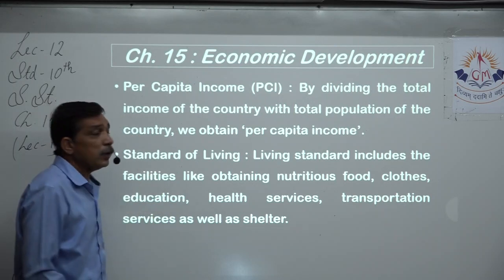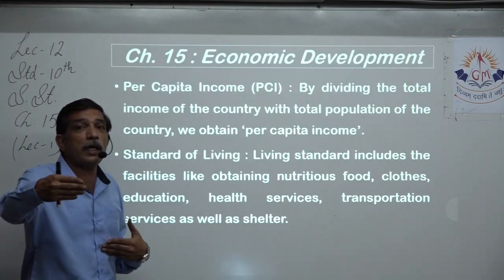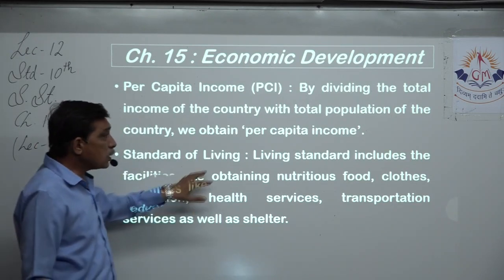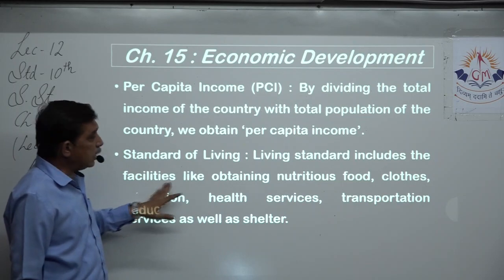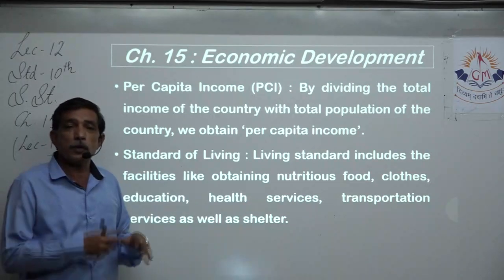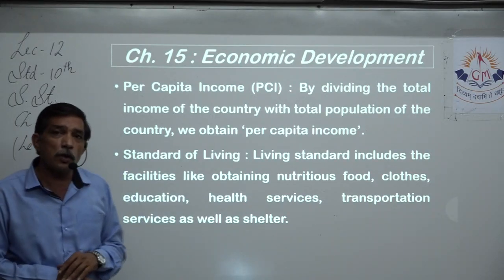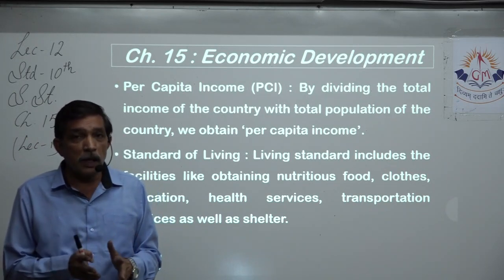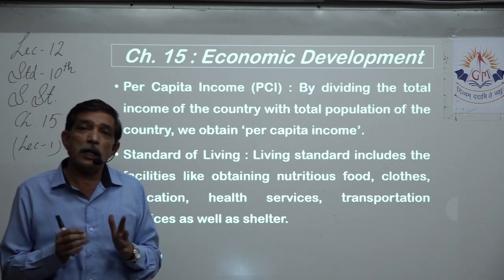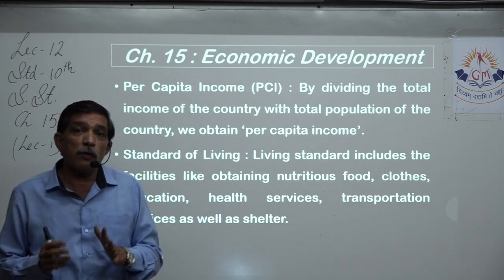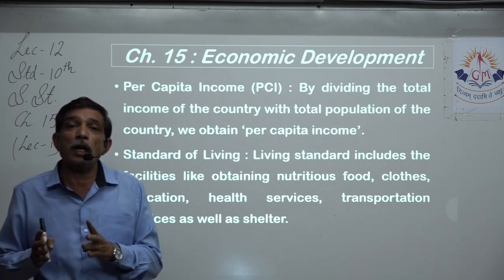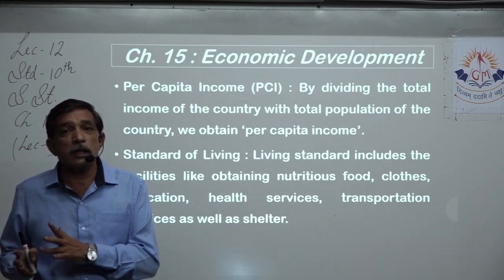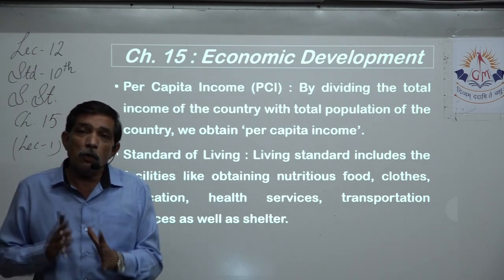So that is standard of living. It shows that the standard of living of India has improved a lot, because the government can give facilities like obtaining nutritious food. We will be learning in the later chapters also that the government has set up the Public Distribution System, that is the PDS system, and under that the FPS, that is the Fair Price Shop, which we call a ration store, where a poor person has been given the ration card, APL, BPL, right, below poverty line.